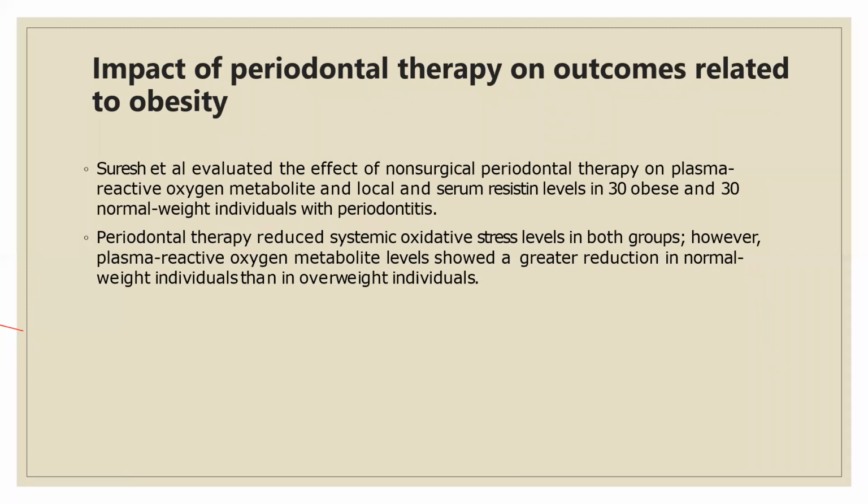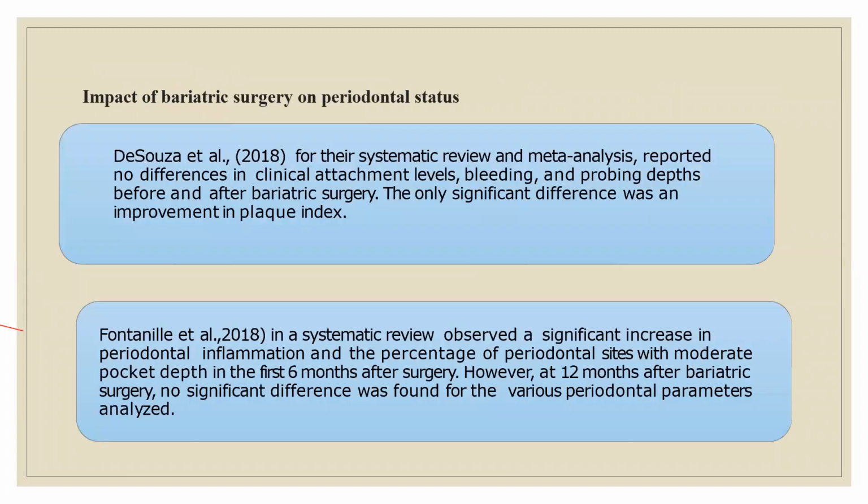Oxidative stress means reactive oxygen species, which are released during it. Oxidative stress happens when there is a high chance of infection and inflammation. So there will be an oxidative burst, which releases reactive oxygen species and free radicals, which cause tissue damage. That is one of the reasons why periodontitis and systemic inflammation happen. So the impact on obesity is directly or indirectly connected. That is something very important.